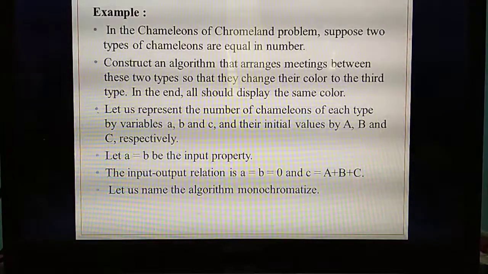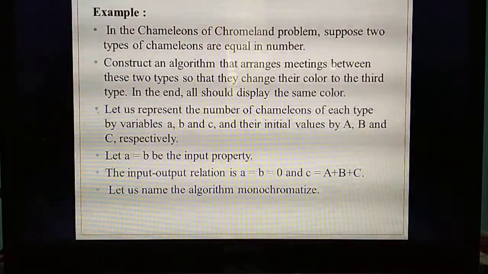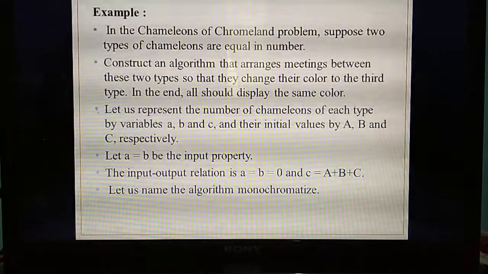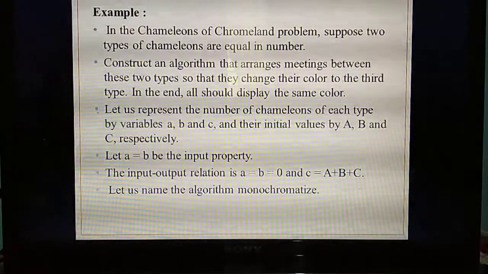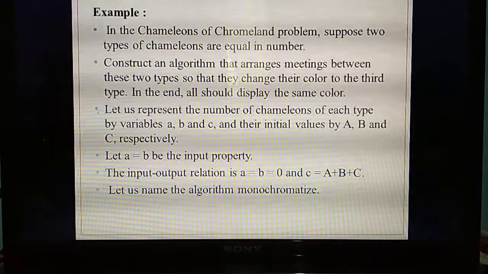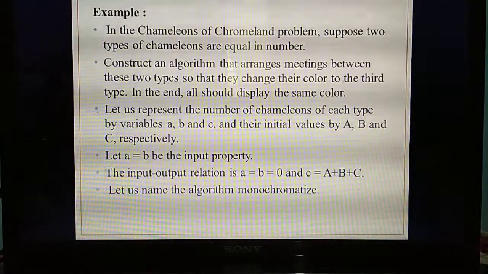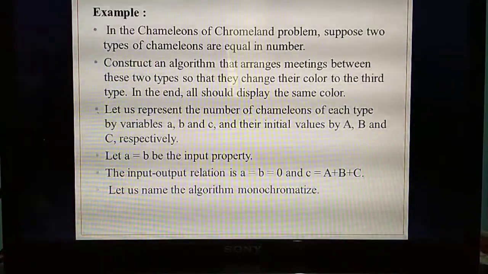There are 3 types of chameleons. First, you are going to represent the 3 types in variables. What are the variables?